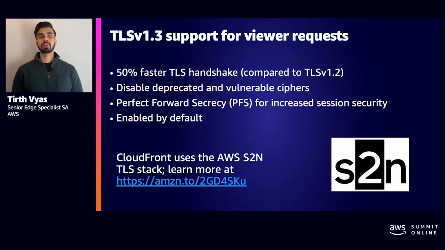So when you use CloudFront to terminate your SSL connections, you get to take advantage of TLS version 1.3, which is powered by S2N. S2N is a new open source SSL implementation developed by Amazon. Traditionally, OpenSSL has been the de facto reference implementation for SSL libraries. The thing with OpenSSL though is that it contains more than 500,000 lines of code, with at least 70,000 of those involved in processing TLS. Naturally, with each line of code, there is a risk of error, but this large size also presents challenges for code audits, security reviews, performance, and efficiency.